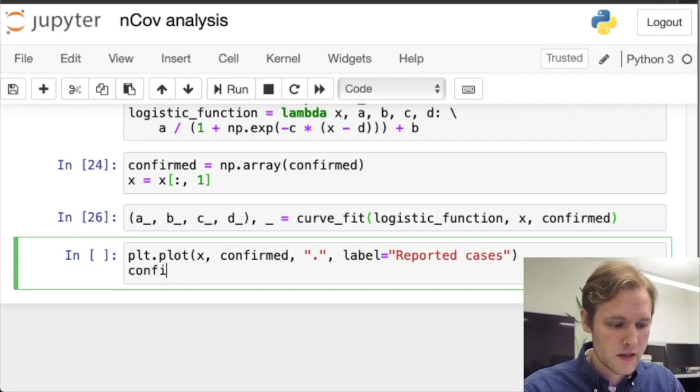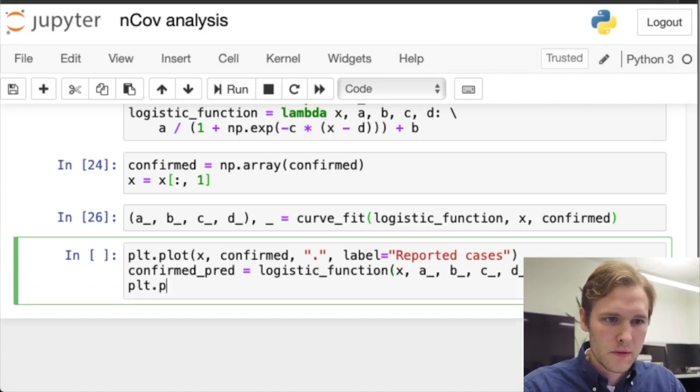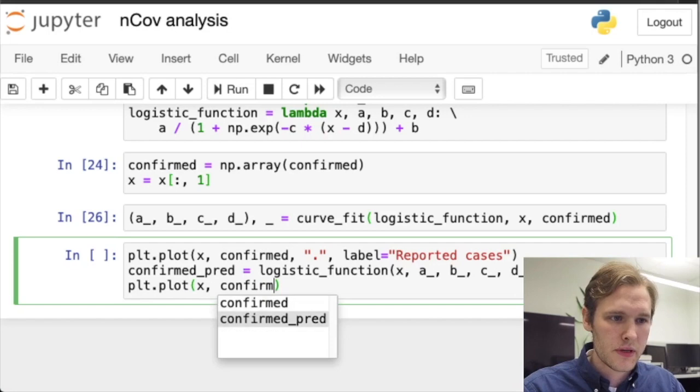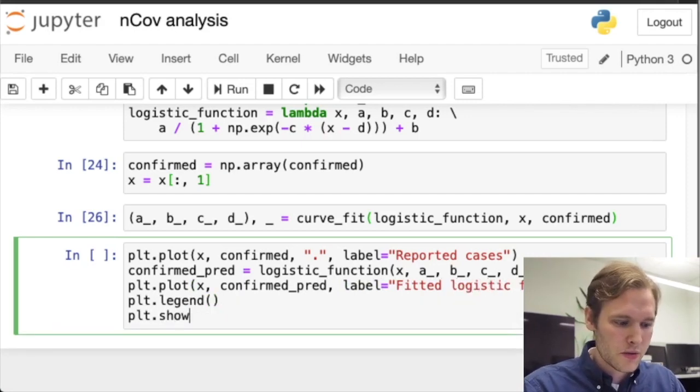So let's make a variable confirmed_pred for prediction, the logistic function of x and our new parameters. So we'll plot that as well, x versus confirmed_pred. We need a label. So this is the fitted logistic function. We'll add a legend and then show the plot.